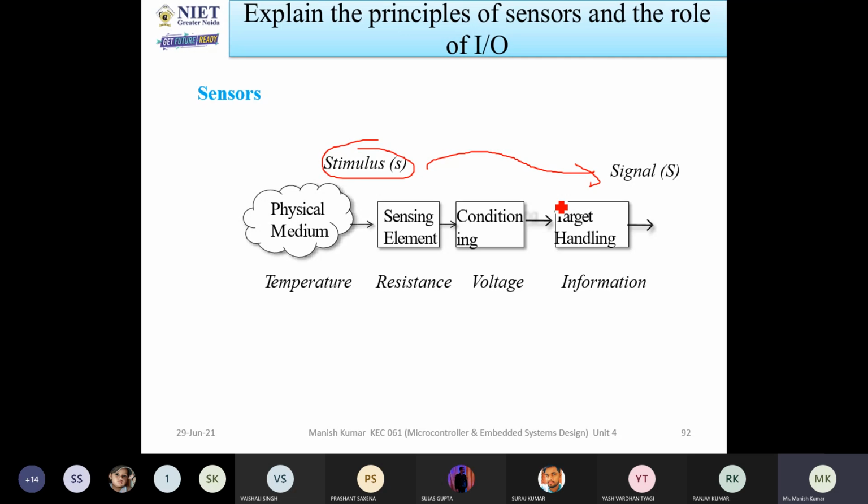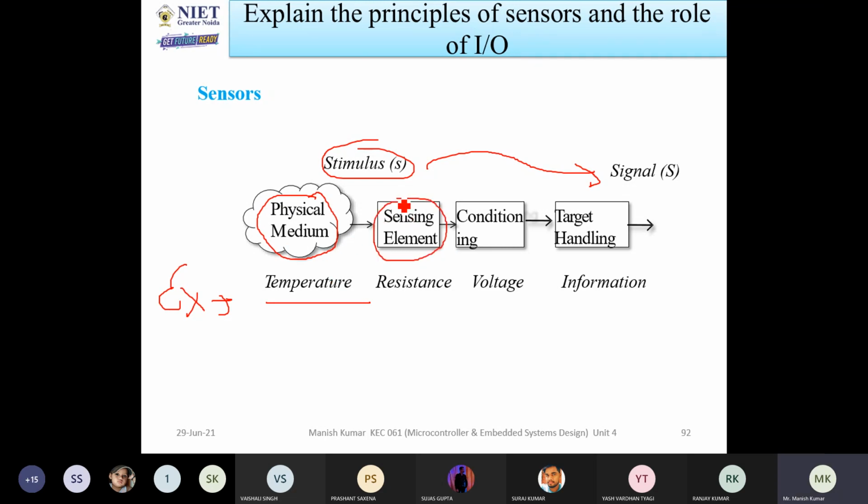Once you are able to convert this into signals, the microcontroller will analyze these signals, and if you want some modifications, you can modify the signals. So with the help of physical mediums, whatever detectable change is there, you can convert it. In the example I have written, I am considering temperature. If the temperature changes, the sensor will detect that the temperature has changed.